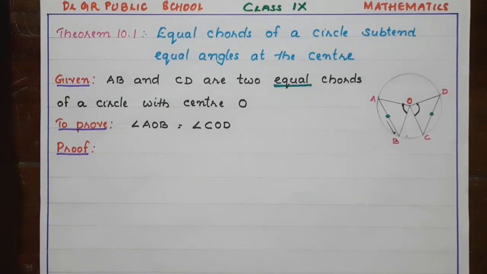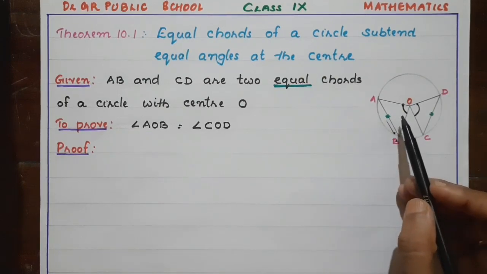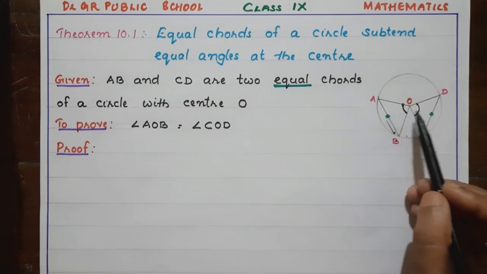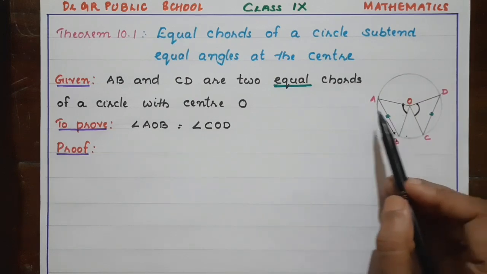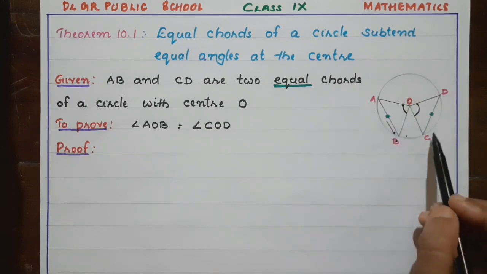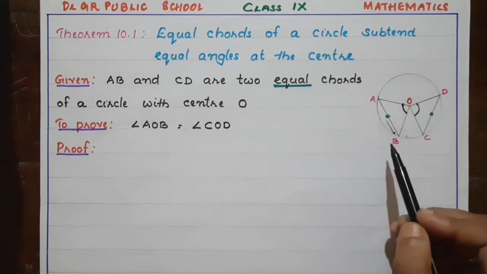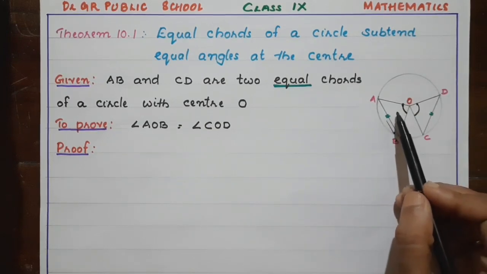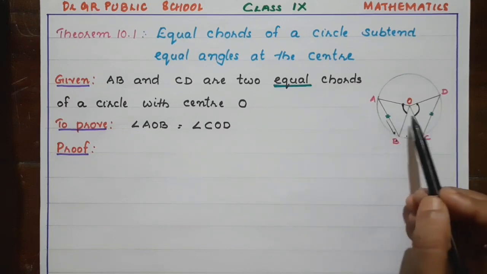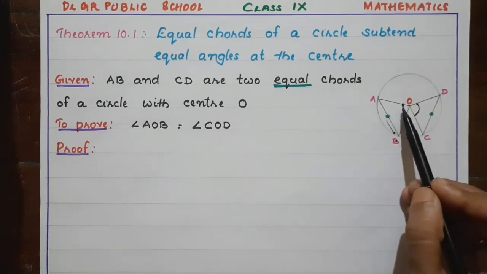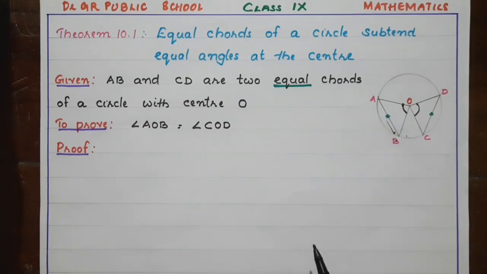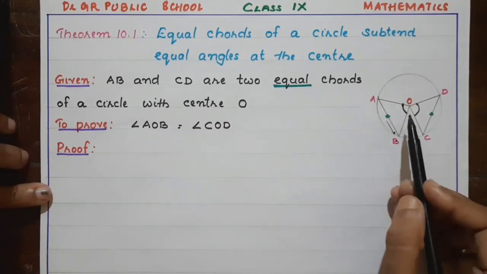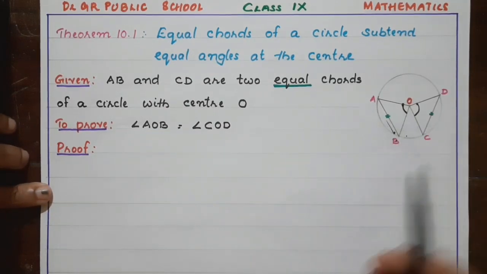Okay, children? So here also we have to consider the triangles having these two required angles. What are the triangles? Triangle AOB and triangle COD. If we can prove they are congruent, then we can say these two angles are equal by CPCT. Now our aim is to prove these two triangles are congruent.